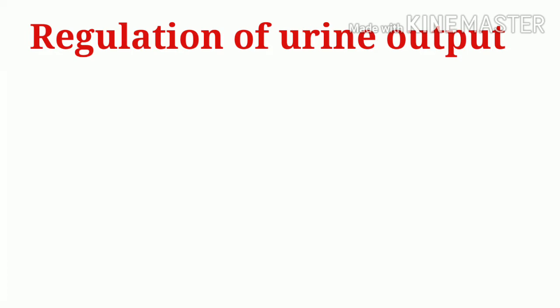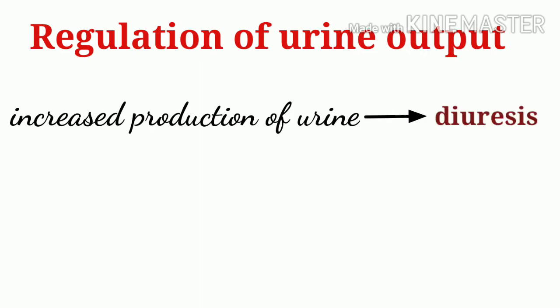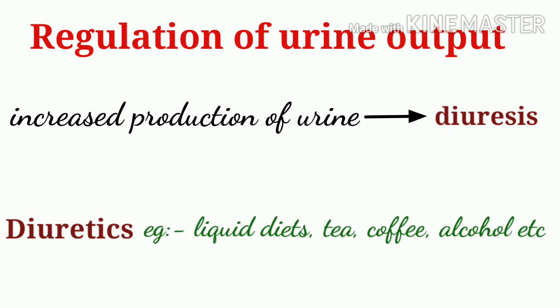If ADH secretion is reduced, there is an increased production of urine. This is called diuresis. Substances that increase the formation of urine are called diuretics. Examples are liquid diets, tea, coffee, alcohol, etc.